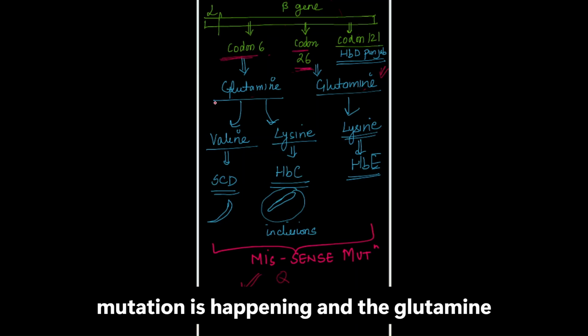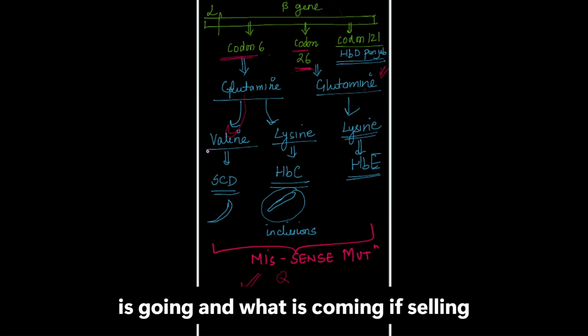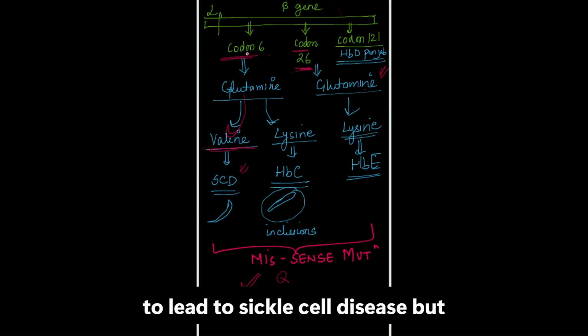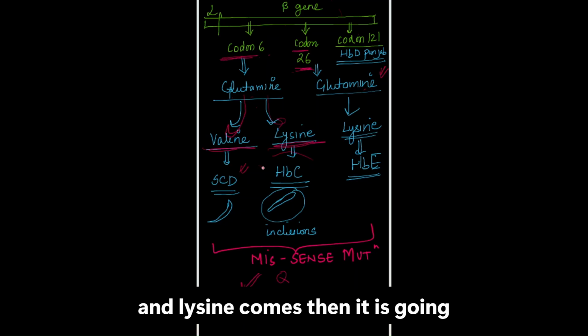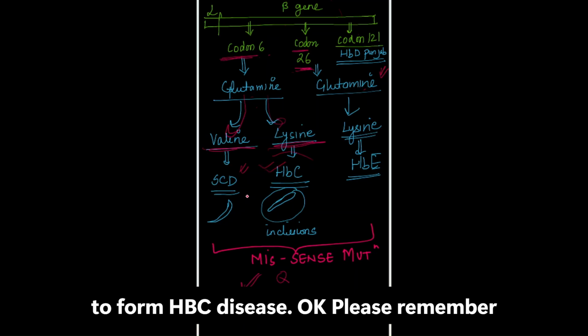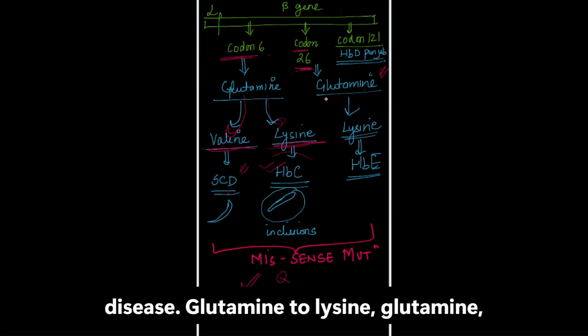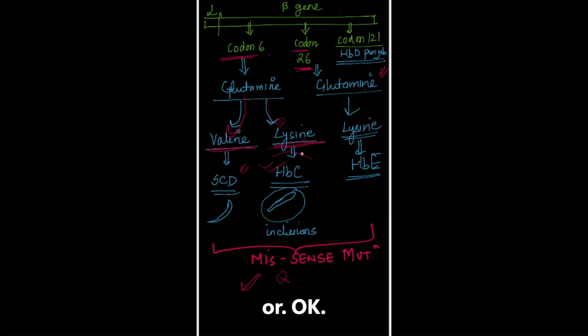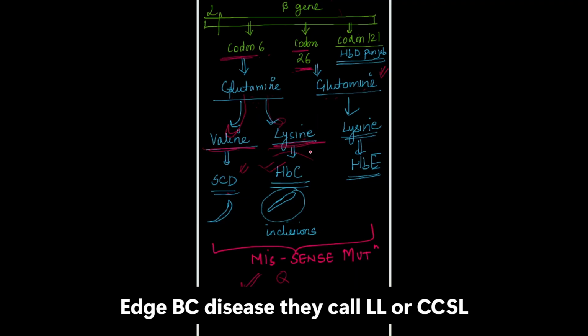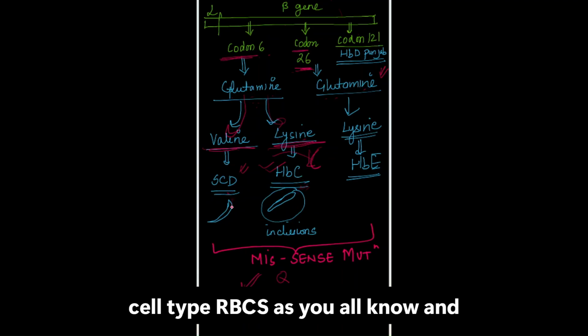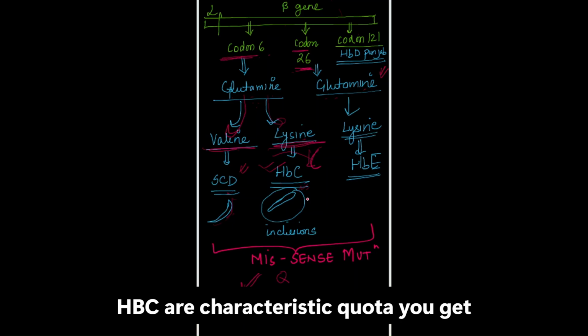When the missense mutation happens, please remember what is happening. The glutamine is going, and what is coming? If valine comes at codon 6, it is going to lead to sickle cell disease. But if at codon 6 glutamine goes and lysine comes, then it is going to form HbC disease. Please remember this. Glutamine to valine is sickle cell disease. Glutamine to lysine, the glutamine remains everywhere. Glutamine is going and something else is coming, so when lysine comes what will form? HbC disease. Look, L and C are similar; curve the L and it becomes C.